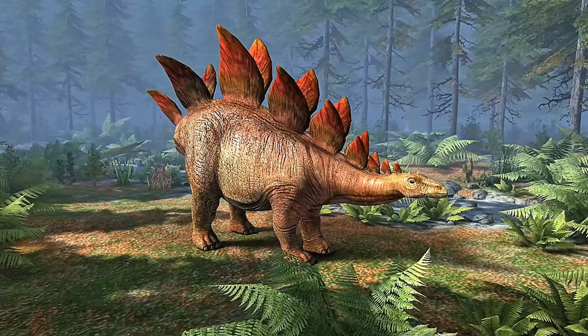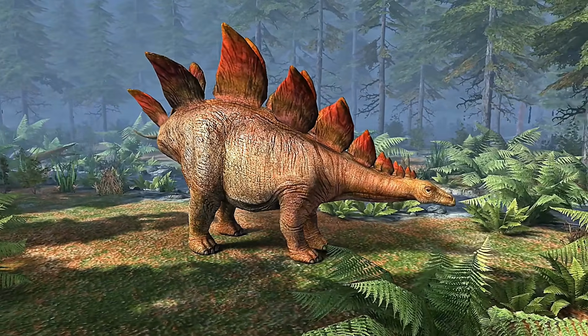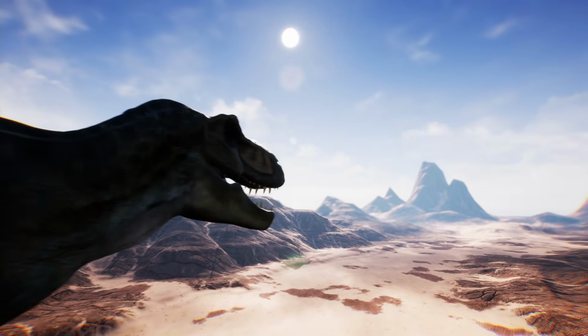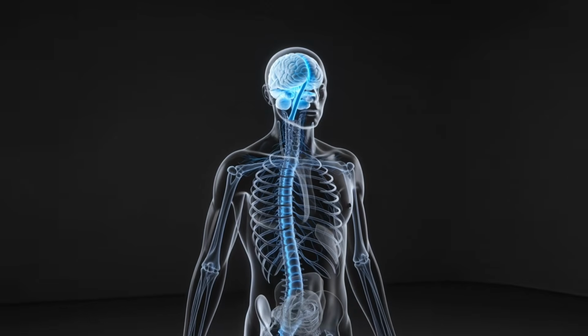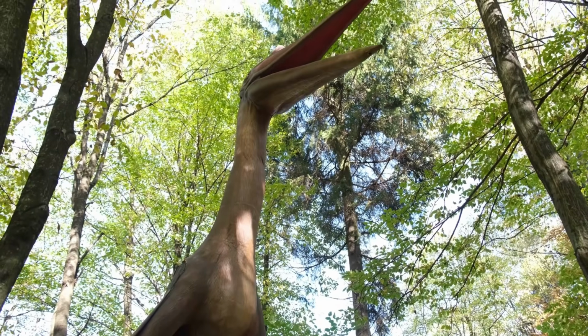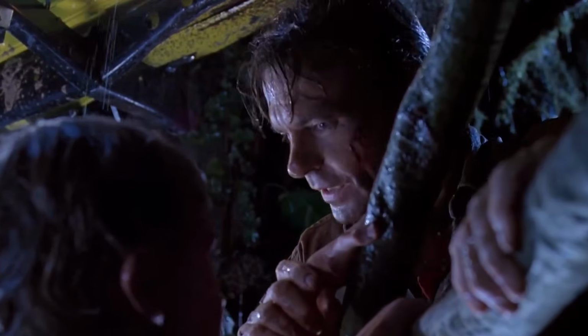is worse. Every large vertebrate carries trillions of microorganisms in its gut, on its skin, in its respiratory tract. Those organisms evolved alongside that animal for millions of years. They have never encountered a human immune system. They have never been tested against any modern antibiotic because they haven't existed in the living world for 66 million years. The Jurassic Park scenario that actually terrifies microbiologists isn't a T-Rex breaking through a fence.